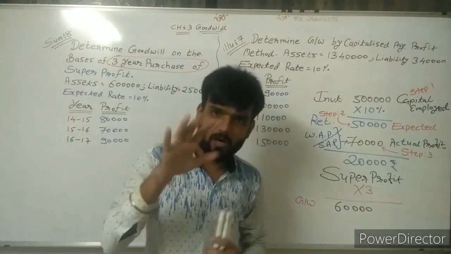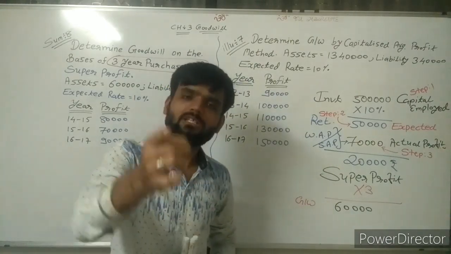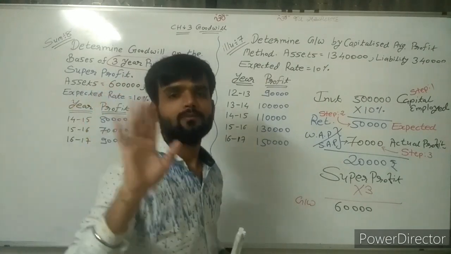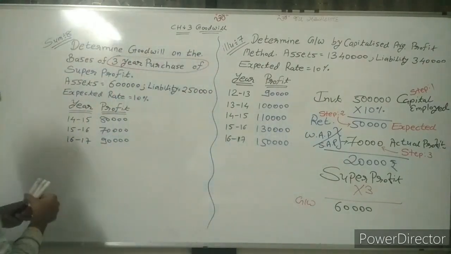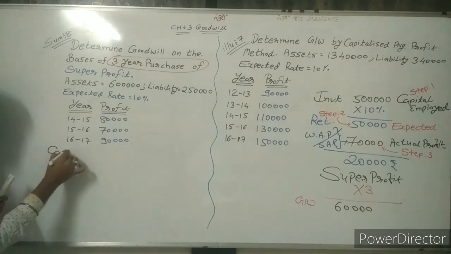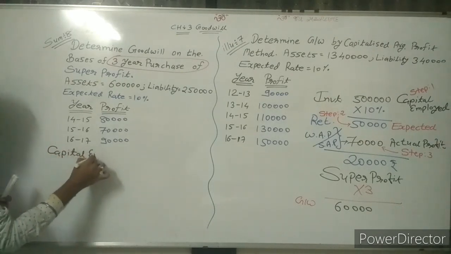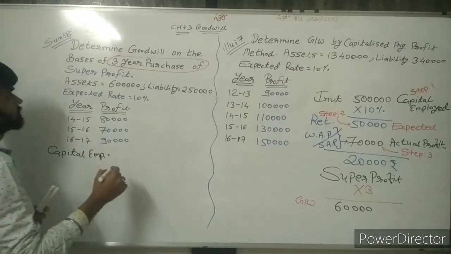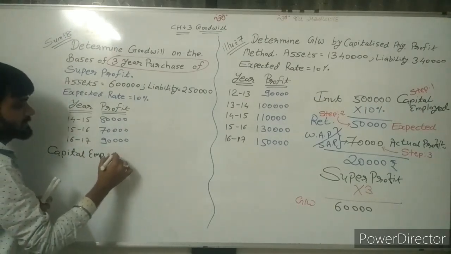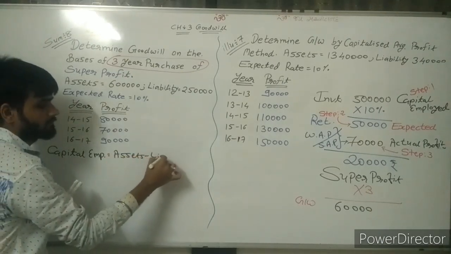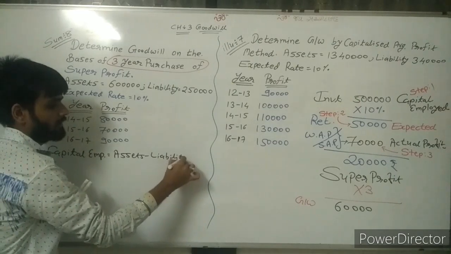Whatever assets are in the firm, deduct liability from it, and you will get capital employed. So first of all, I am finding the value of capital employed. Capital employed is equal to assets minus liability.